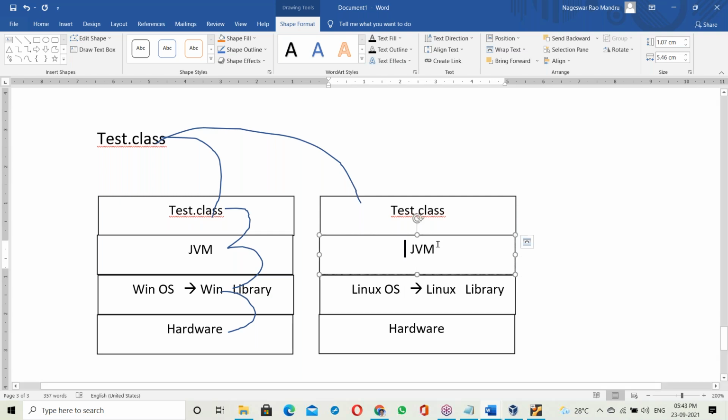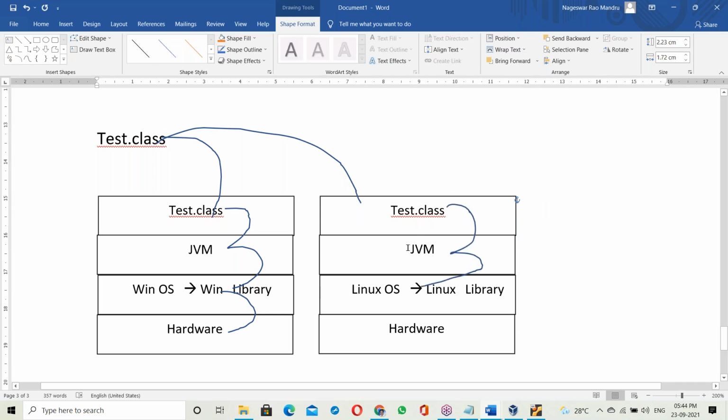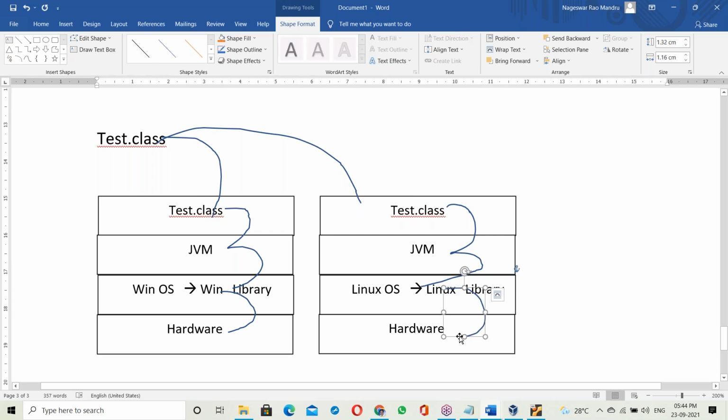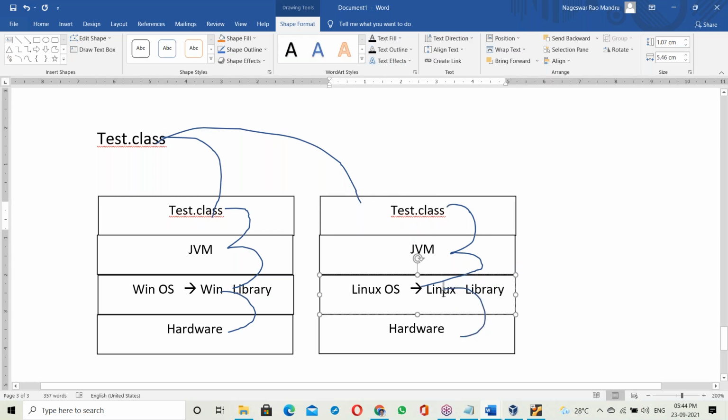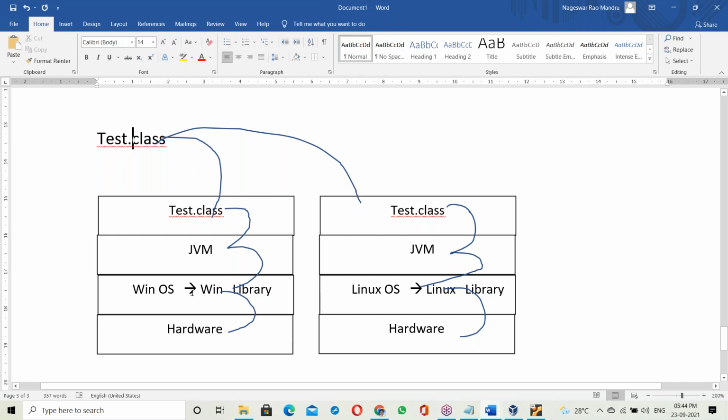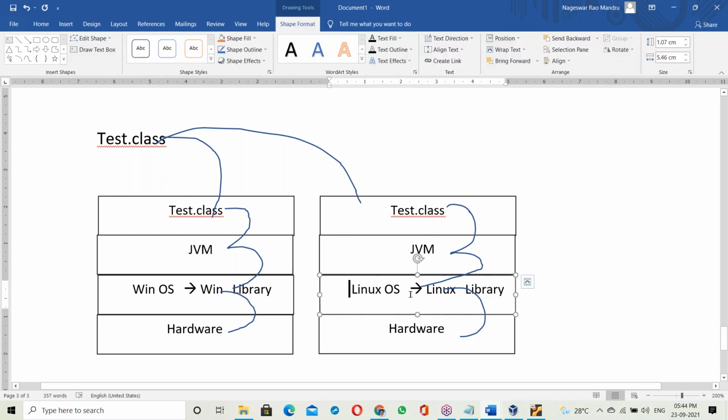Now the Linux JVM takes the Tested.class file and links it with the Linux base library. Once linked with the OS library, it communicates with the hardware component. So the JVM takes care of linking your Tested.class to the current OS library. If the OS is Windows, the Tested.class file links to the Windows OS library. If the OS is Linux based, it links to the Linux based library.